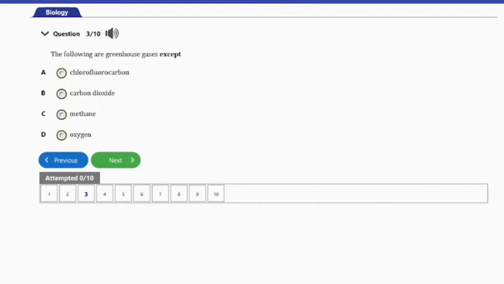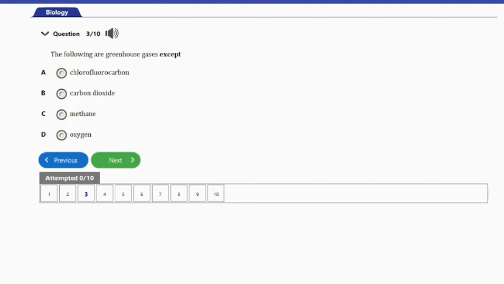So let's go ahead and consider the next question, guys. That's question number 3 here. It says, the following are greenhouse gases except A. Chlorofluorocarbon, B. Carbon dioxide, C. Methane, and D. Oxygen. So guys, all the gases listed here, option A, B, C, and D. Here we have chlorofluorocarbon as a greenhouse gas, yes. Carbon dioxide is also a greenhouse gas. Methane is also a greenhouse gas. But guys, oxygen is not a greenhouse gas. And as such, that's the answer to this question, option D.